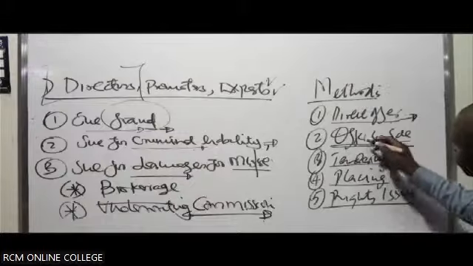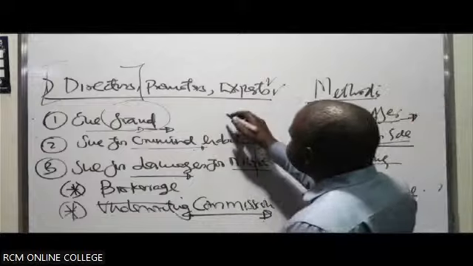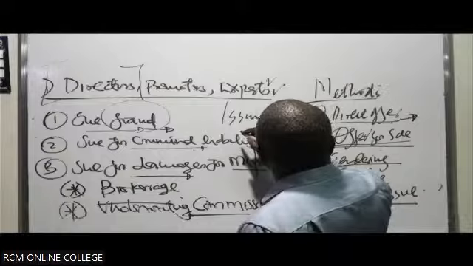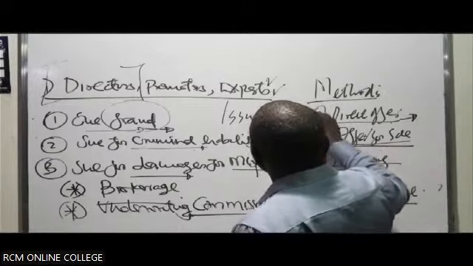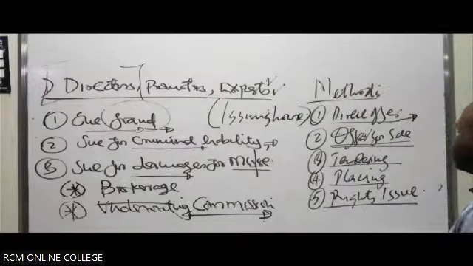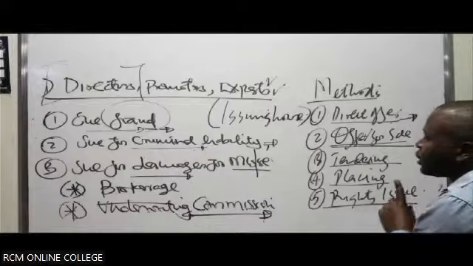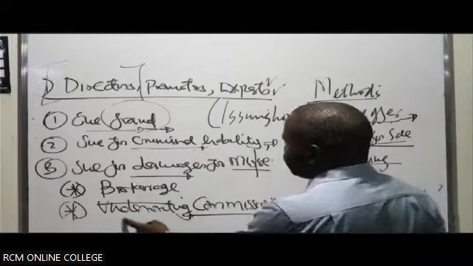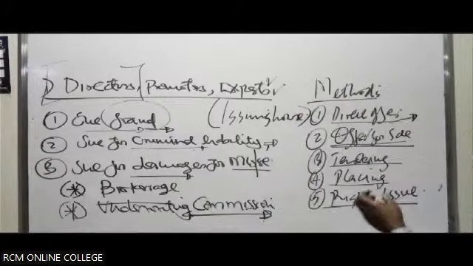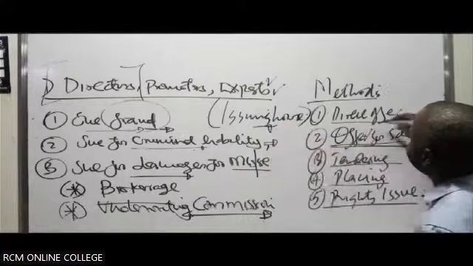Then you have offer for sale. So what happens under offer for sale? The company sells all its shares to an issuing house. An issuing house now, in this case, it could be these stockbrokers or maybe investment companies. So to an issuing house, which now in this case fully is involved in preparing the entire prospectus. This one is advantageous because the company now in this case even avoids what? The issue of under subscription. Because they would have already sold all the shares. So this company has already been able to pay the company.